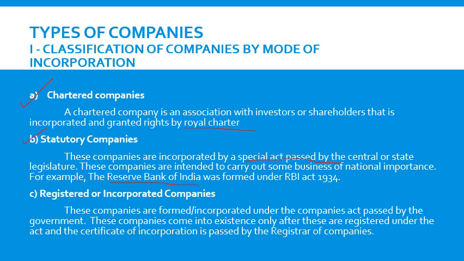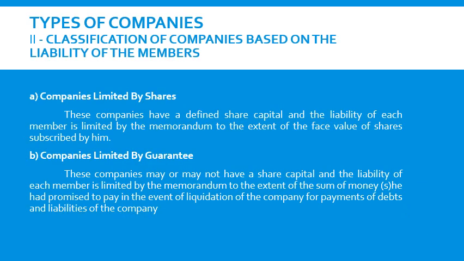Then the third classification is registered or incorporated companies, which means all those companies which are registered under the Companies Act. The companies are formed or incorporated under the Companies Act passed by the government. In India, there is a Companies Act, which is the Companies Act 1956. So all those companies which are registered under this Companies Act are known as registered or incorporated companies.